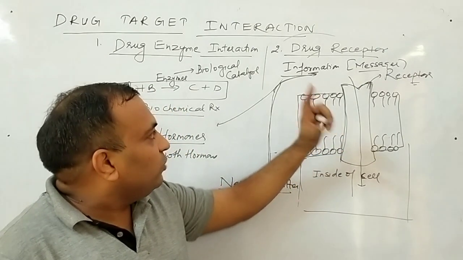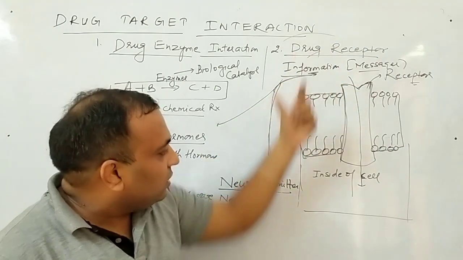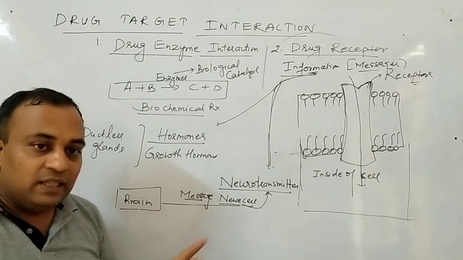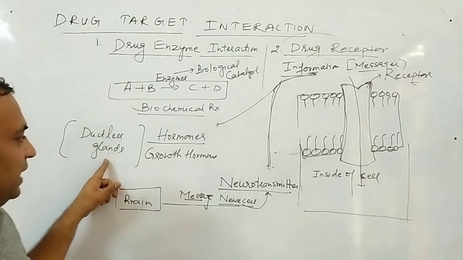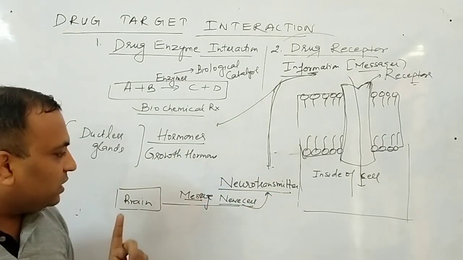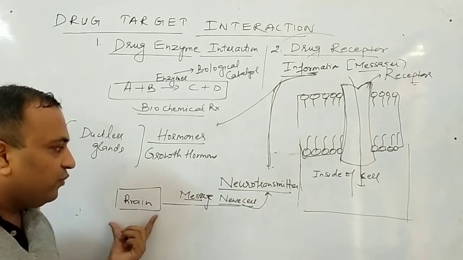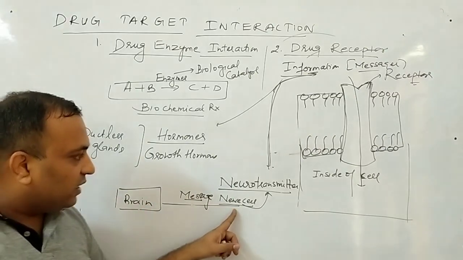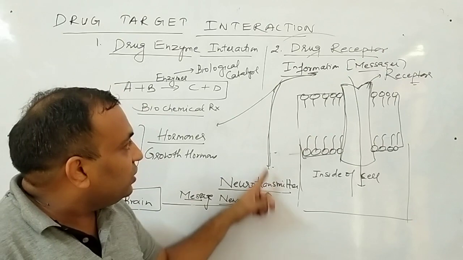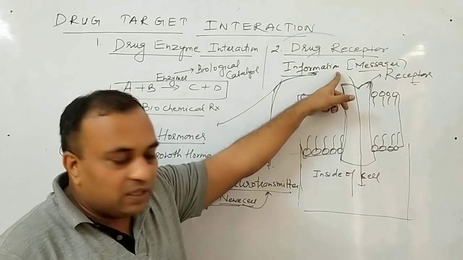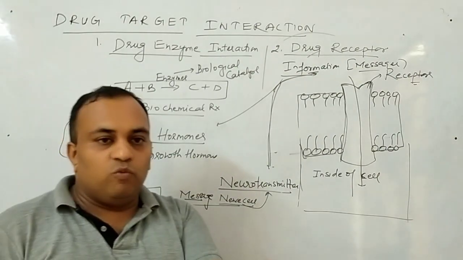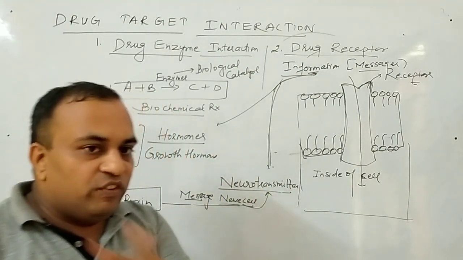So two types of messages or information enter the cell. Number one, the message is sent by the hormones. These are the chemicals which are secreted by ductless glands, just like growth hormone. Second type of messages are neurotransmitters. These messengers are directly from the brain. They transfer via nerve cell, and the neurotransmitter is the chemical substance which transfers this information to the receptor, and via receptor to the cell. The cell will get the particular information about what it has to do. So two types of information are there.